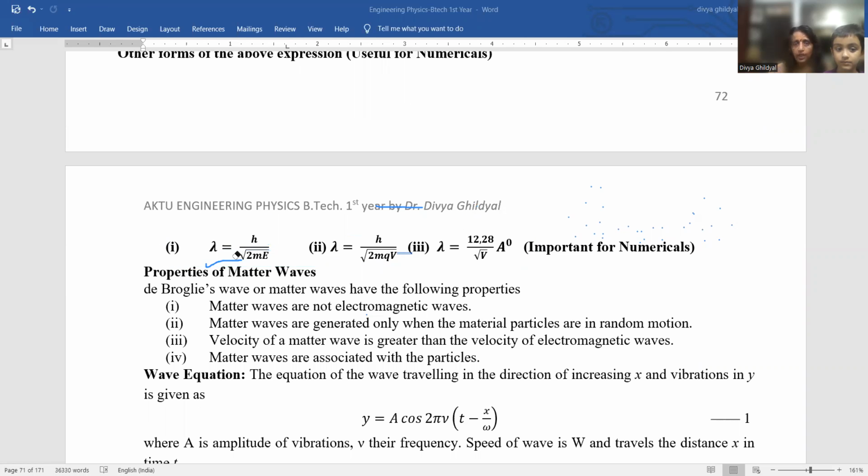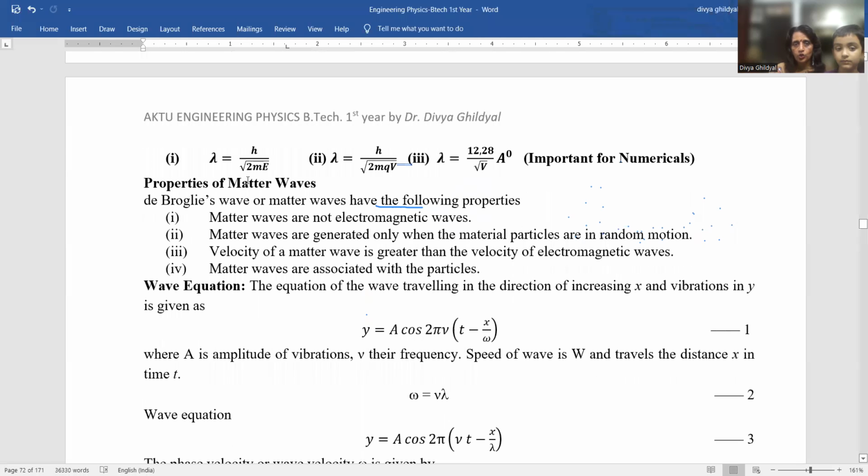Lambda is equal to h upon p, where h is Planck's constant, p is momentum, momentum is mass into velocity. Lambda is h upon under root 2 me, where m is mass either of the given electron or proton. They will give you the value in the question paper.